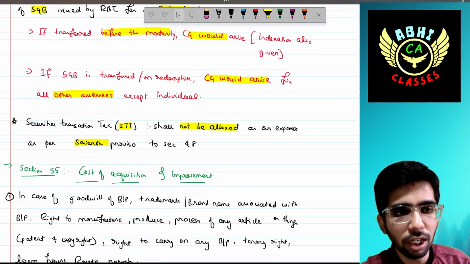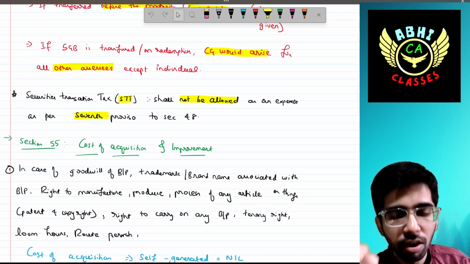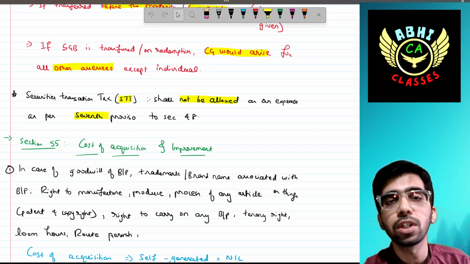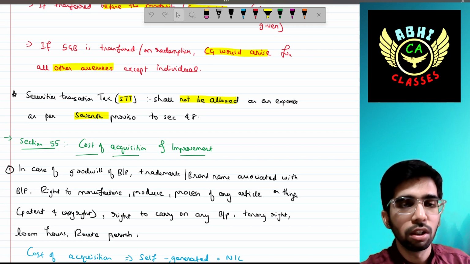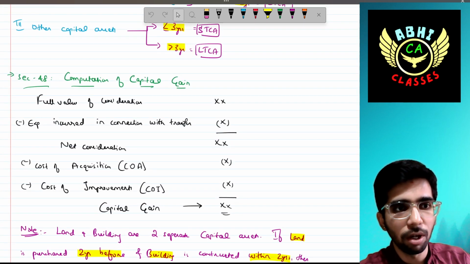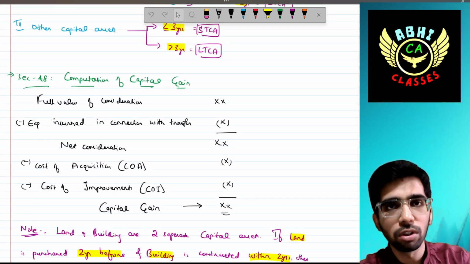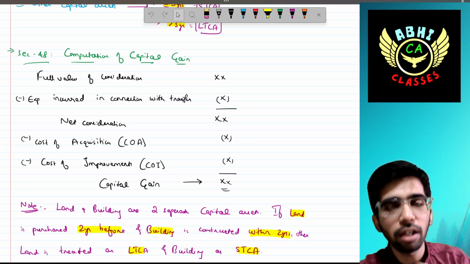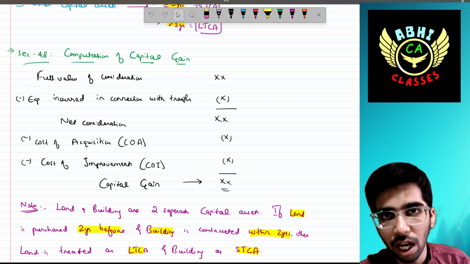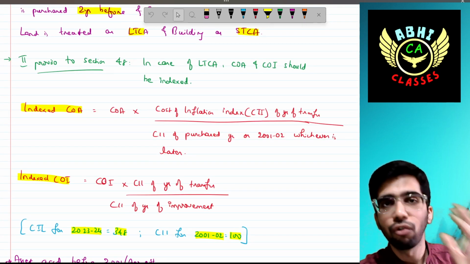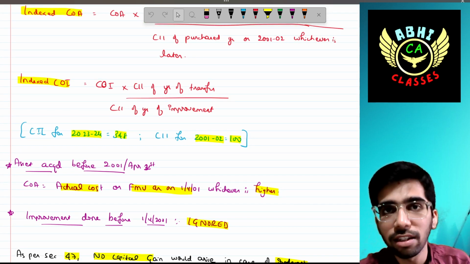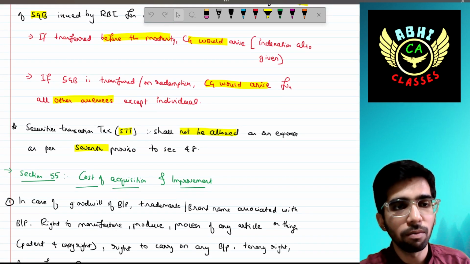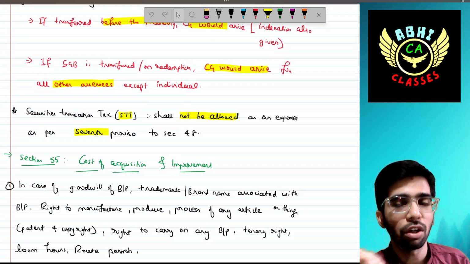Remember, securities transaction tax, that is in short STT, shall not be treated as a transfer expense. You should not reduce that amount from your sale proceeds. Because section 48 says there is one formula, expenses in the second line. After full value of consideration, we have to reduce the expenses incurred in connection with the transfer. Any STT paid shall not be treated as transfer expenses; that should be foregone. You should ignore that. Okay, the same concept is mentioned in the 7th proviso to section 48.